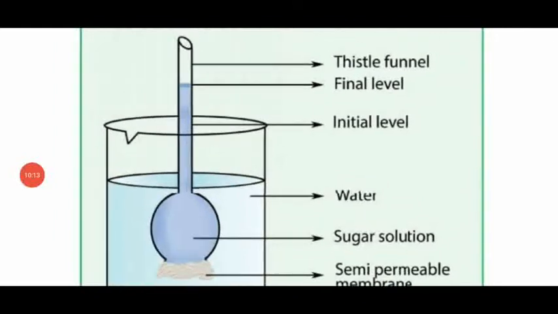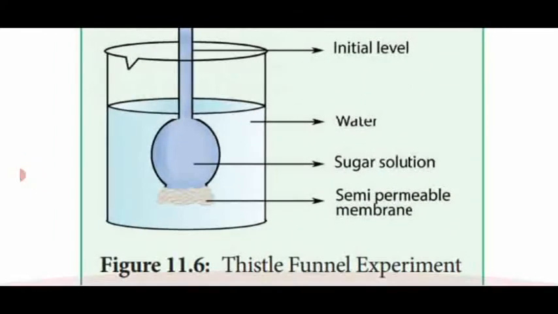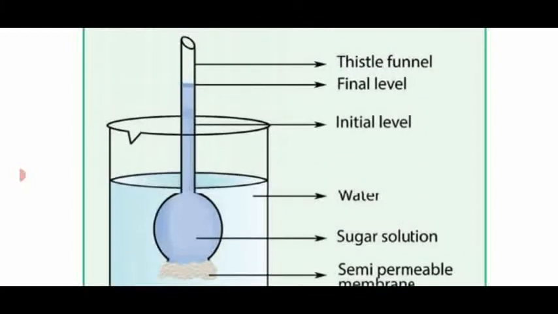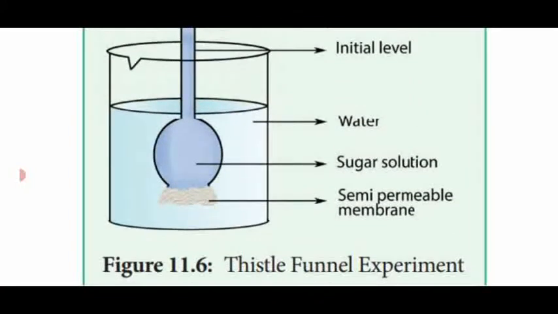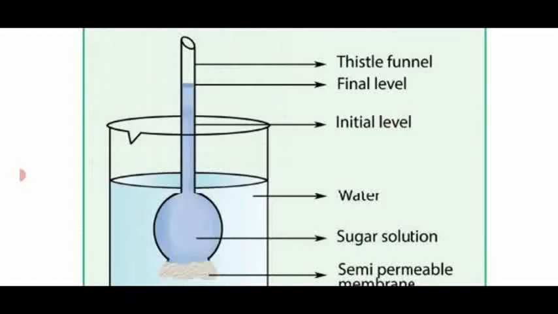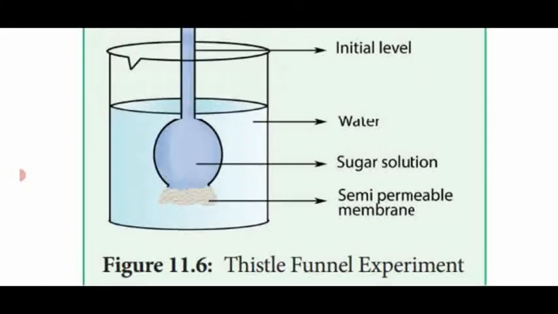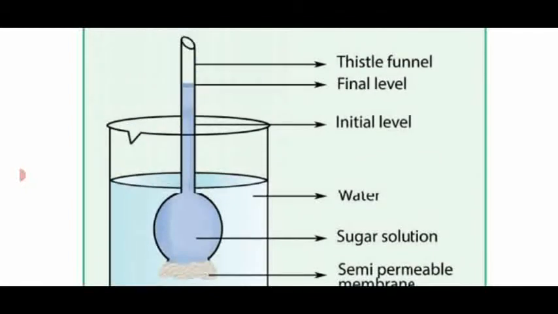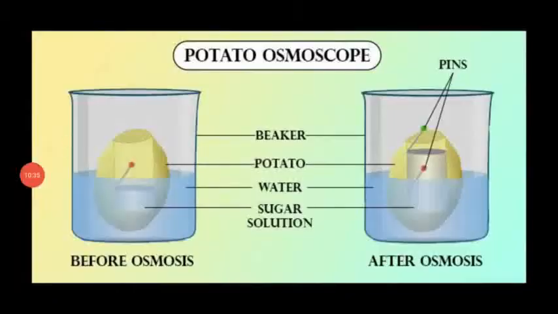Dear students, this is another diagram we have seen in the previous video class, the thistle funnel experiment, which proves the osmosis process. It is the same diagram, only shown more clearly with a colored picture. So this is another diagram which proves the osmosis process, named the potato osmoscope. It is a simple experiment. We can do it at home itself.